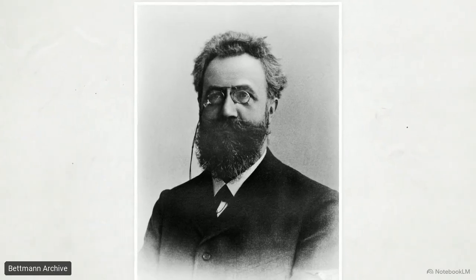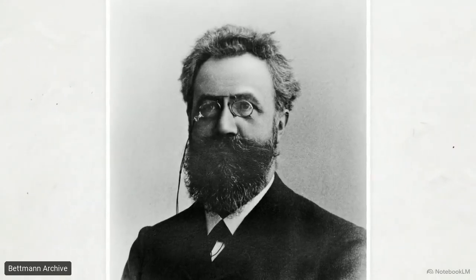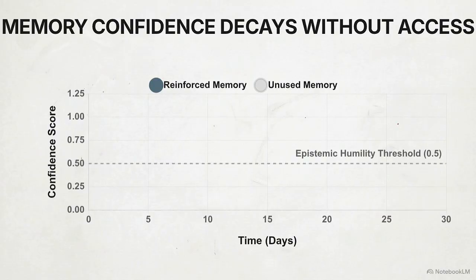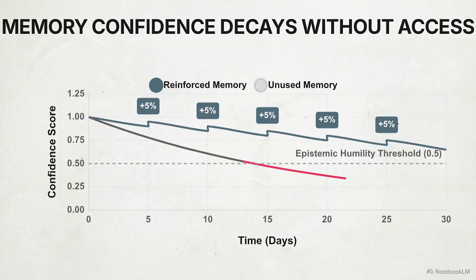The mathematics governing how the system forgets are derived directly from the Ebbinghaus forgetting curve, a foundational concept in cognitive psychology. This chart tracks retrieval reinforced decay. Graph edges accessed via tools gain a 5% importance boost. Unused edges suffer a slow mathematical decay in confidence. When an unreinforced edge's confidence score drops below 0.5, the database flags the memory with a probing state.